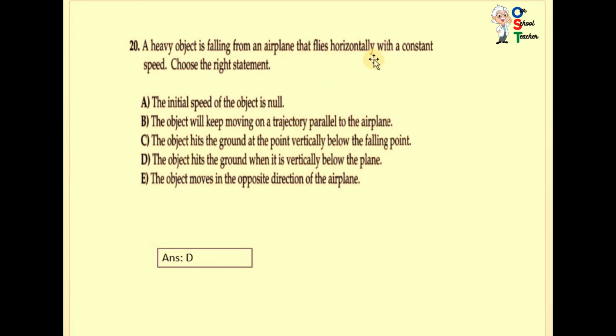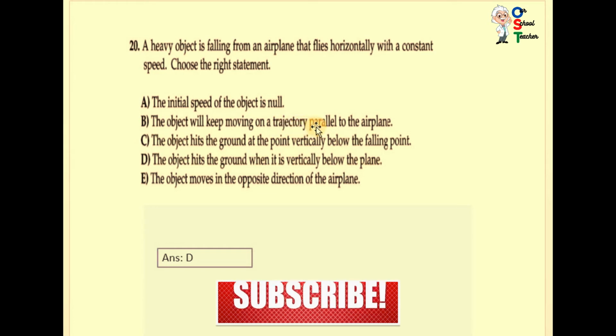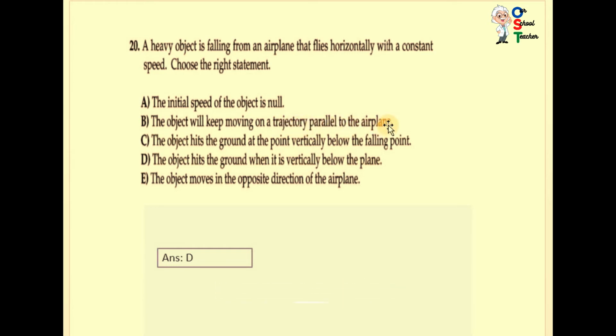Now they are saying that the plane flies horizontally with a constant speed. When the plane is moving horizontally, anything that is dropped to the surface of the earth falls vertically, not horizontally. So the object will keep moving on a trajectory parallel to the airplane, it is incorrect.